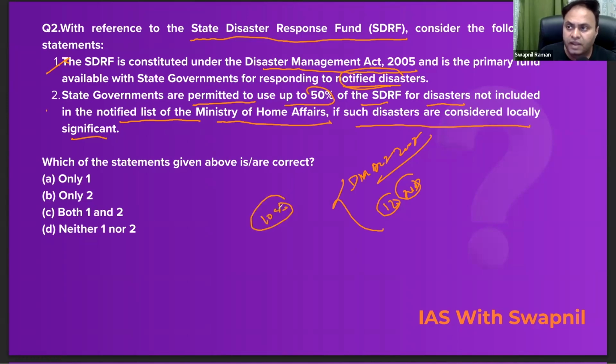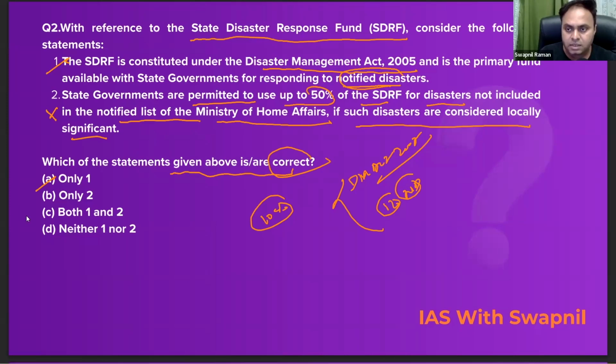तो जो नॉन नोटिफाइड डिजास्टर्स हैं उस पे आप एसडीआरएफ से कितना परसेंट फंड्स एक्सपेंडिचर कर सकते हो, उसका सिर्फ 10%। यहाँ क्या लिखा हुआ है, 50%. So second statement is incorrect here, right? So question is which of these statements given above is/are correct? So only one. So A would be the correct answer, right?